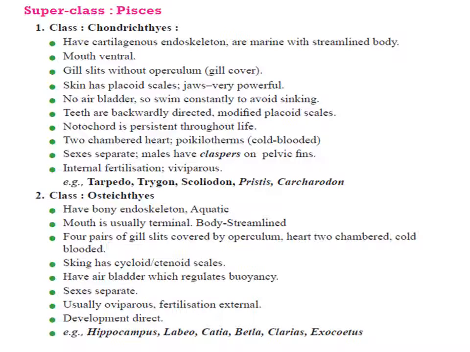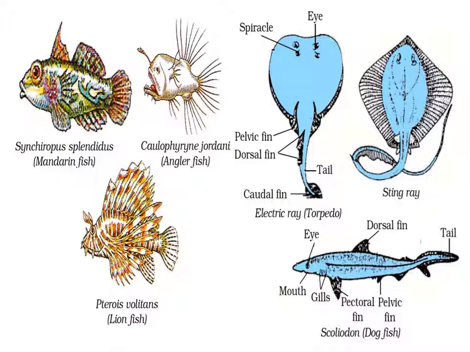Heart is again two chambered. They are cold blooded. The sexes are separate. Fertilization is external and development is direct. Chondrichthyes fishes are viviparous, whereas Osteichthyes fishes are oviparous. These are the pictures showing you the Chondrichthyes and Osteichthyes fishes.